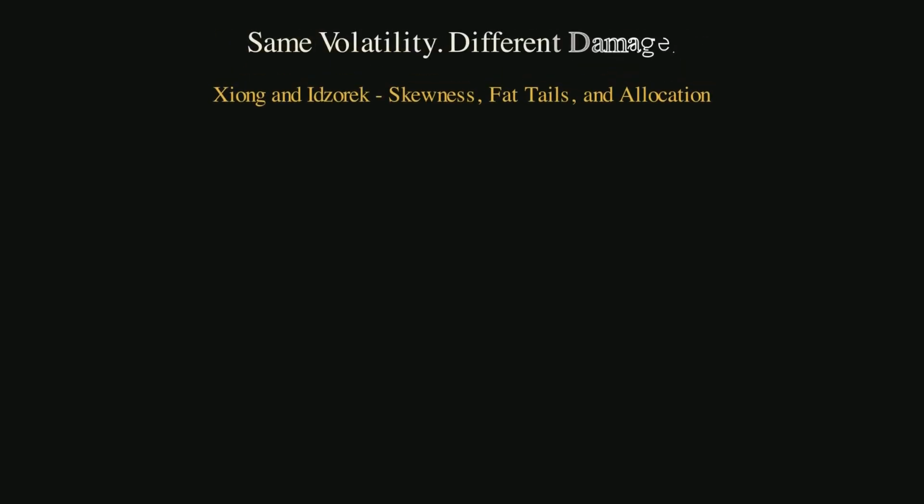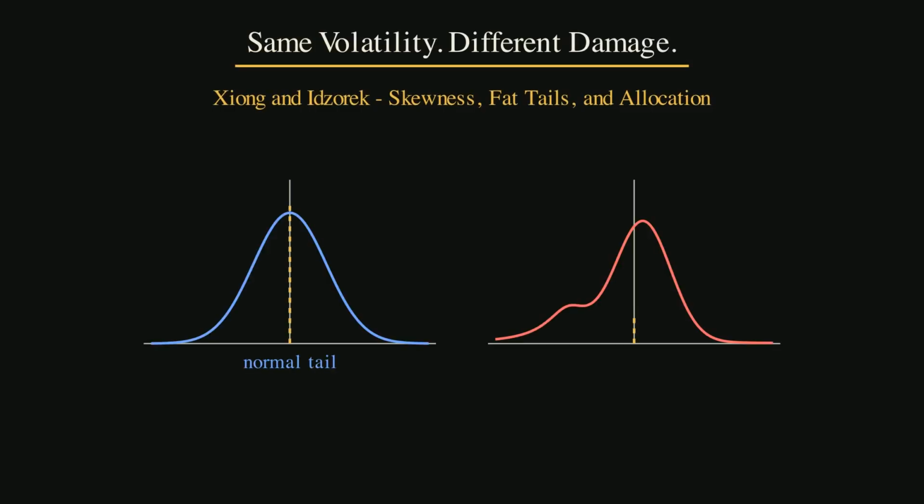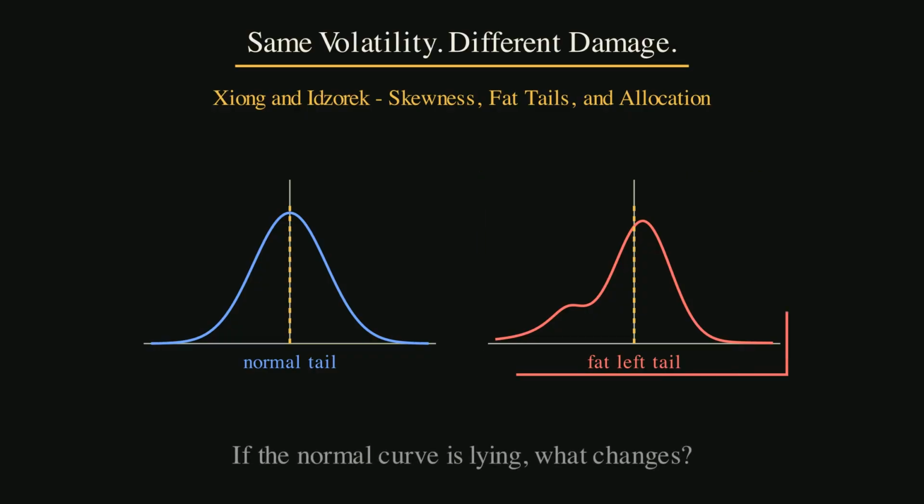Two investments can have the same average return. They can have the same standard deviation. On a normal risk report, they can look like twins. Then the bad year arrives. One loses a little more than expected. The other falls through the floor.